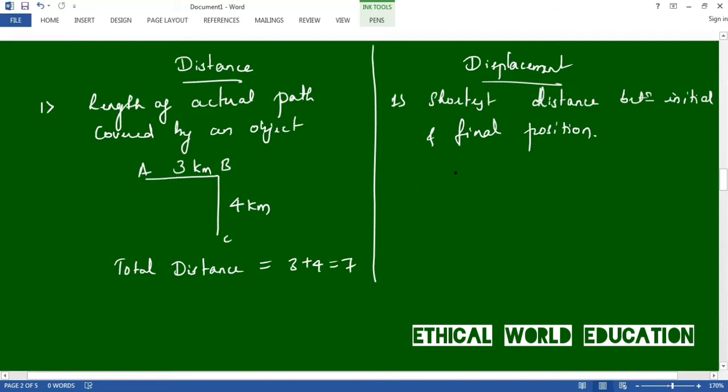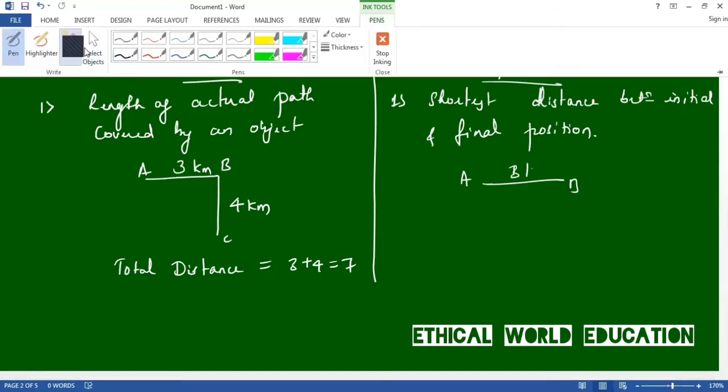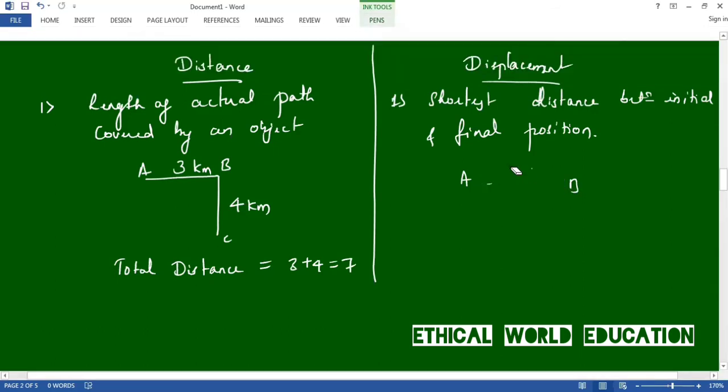Whereas displacement, same thing. We can take the same thing. If the same person travels from A to B, that is 3 kilometer. Wait a second, we'll arrange this. Okay.